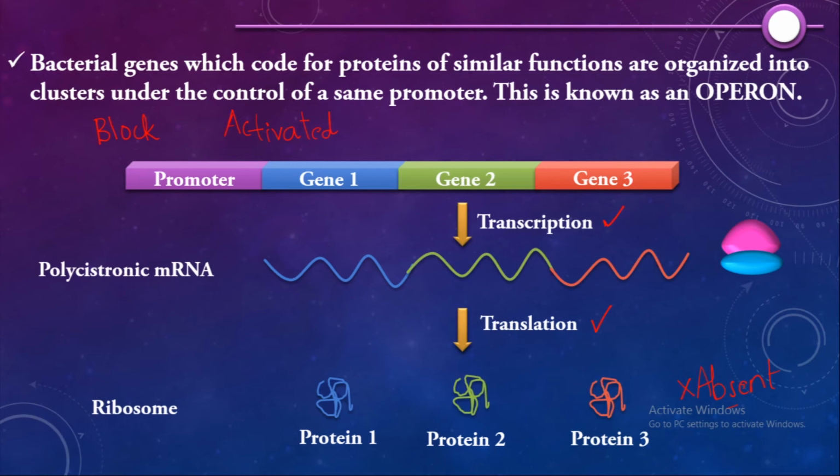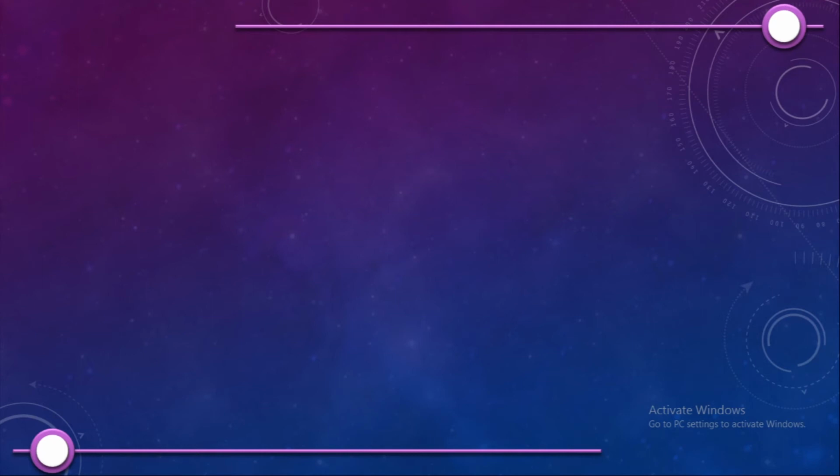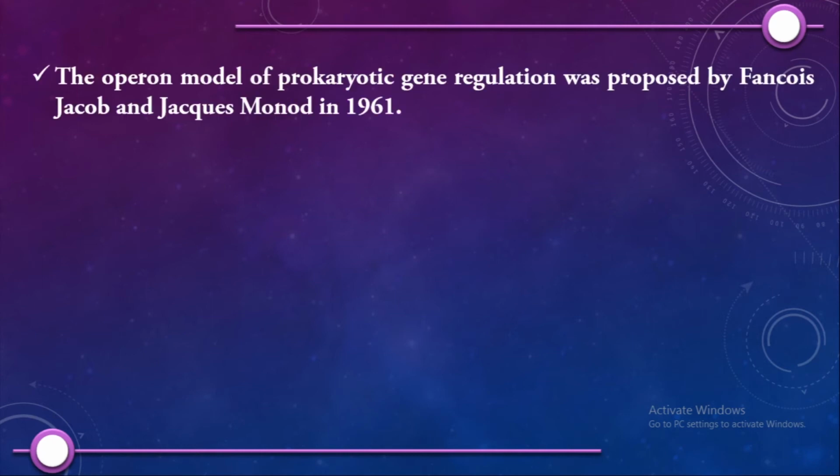So that is what we need to study. Let us learn a little bit more in detail about this operon in this next slide. This operon model of prokaryotic gene expression and gene regulation was proposed by Francois Jacob and Jacques Monod in 1961, so it is also called the Jacob and Monod model. And what is this operon made of?